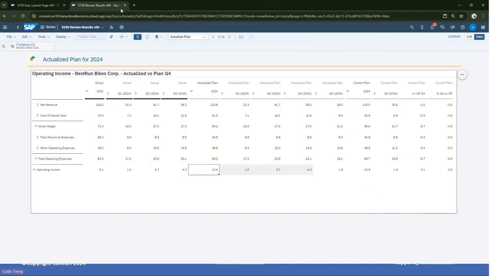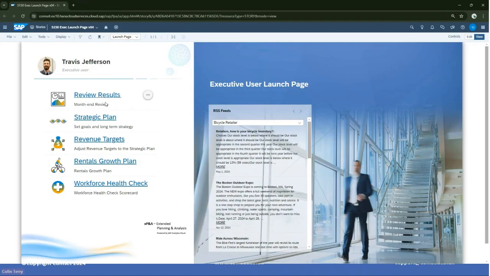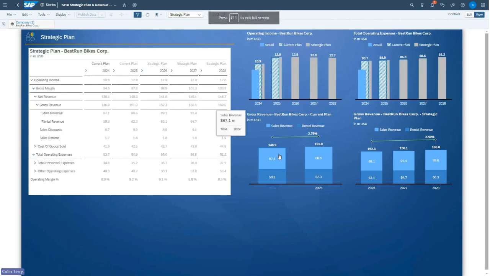Having updated that operating plan, I also want to update some strategic plans. So let me go back to my main story, click on strategic plan, and we'll go to another story or another view of the data. Slightly different again this time. So here we have our operating margin. And operating margin is a calculation of operating income as a percentage of net revenue.